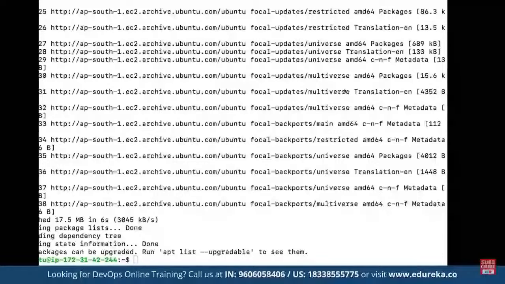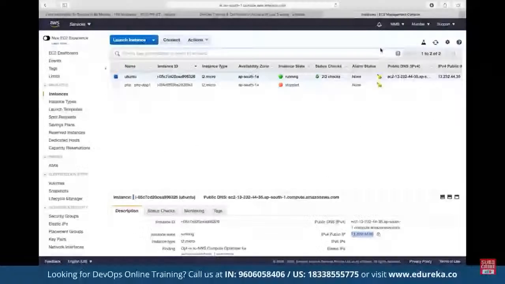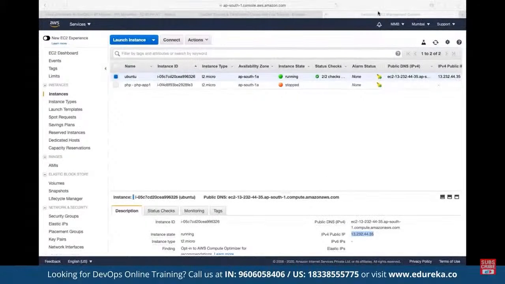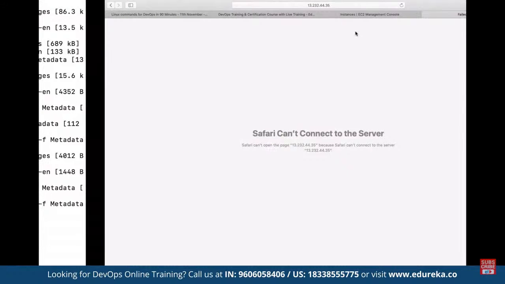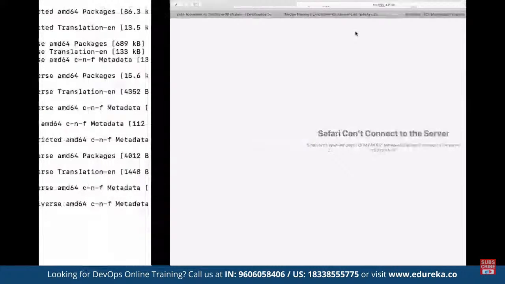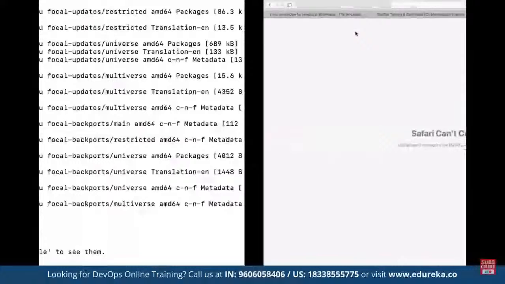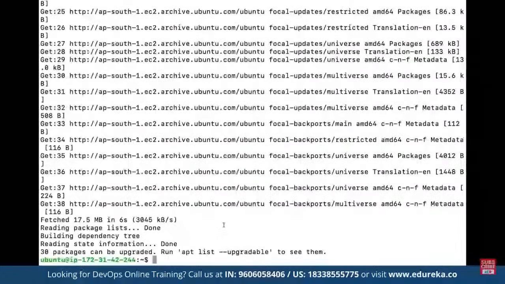Now, this is a new Ubuntu distribution that we have created. Let's say we want to install a web server here. For example, if we copy the public IP and enter this public IP in the browser, we won't be able to see anything returned. Why? Because this is currently a blank Ubuntu server. To see this opened up in the browser, first of all, we need to have a web server installed and configured on this Ubuntu server. For that, we can either install the Apache server or the Nginx server, depending upon the requirement. Let's say here we want to install the Apache server.